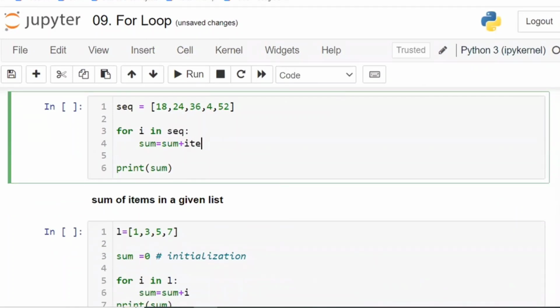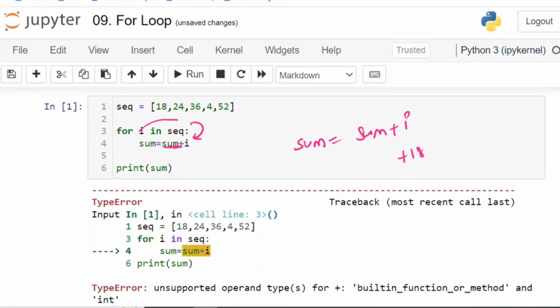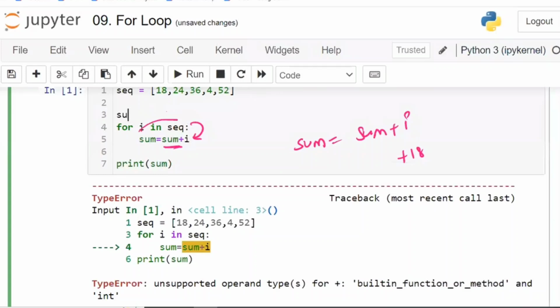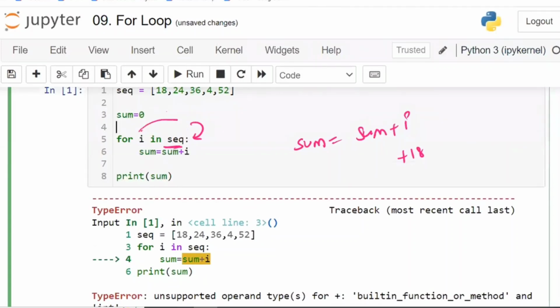Now if you execute the code, what happens? For I in sequence, first I is equal to 18, enters into the loop. Sum is equal to sum plus I, that is I is 18. Okay. Sum, where is sum? If you execute the code, it is going to throw an error called NameError, that this sum is not defined. So what is this sum? That is the reason I am assigning sum is equal to 0. Later you get the idea of sum is equal to 0, and you have to assign it. In this way you have to work, not blindly from the starting.